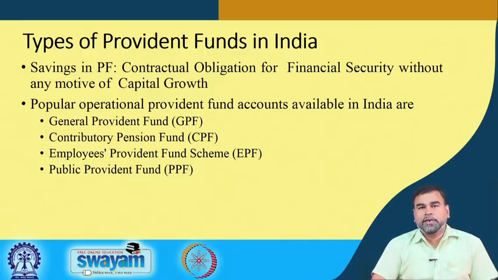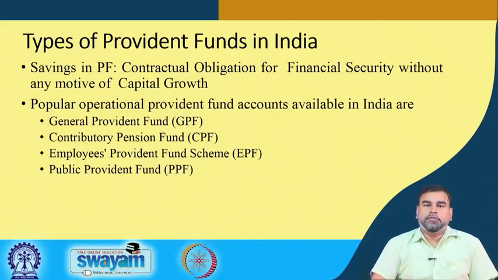If you talk about India, mostly there are different types of provident funds at work. One is the GPF, General Provident Fund, which existed before and is not available nowadays, but still there are certain employees who come under this GPF scheme. And we have the Contributory Pension Fund, CPF, then the Employees Provident Fund scheme, that is EPF, and finally the Public Provident Fund, that is PPF. One by one, what do we mean by the General Provident Fund?